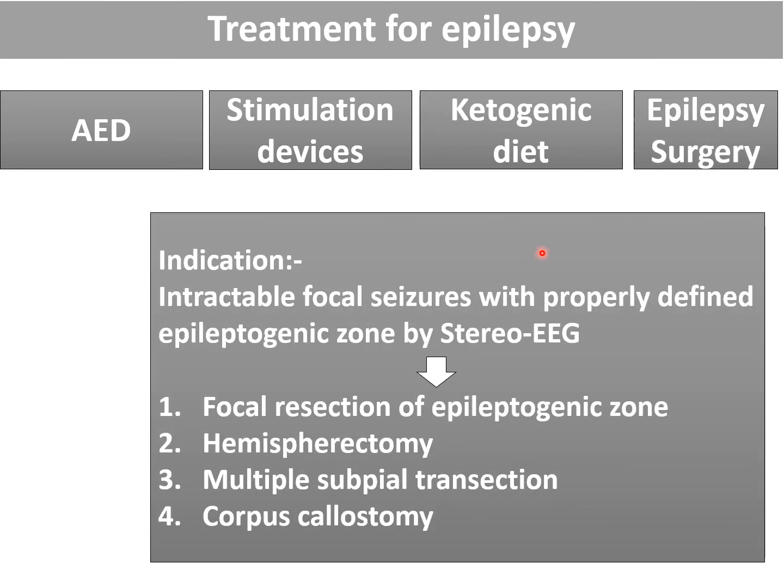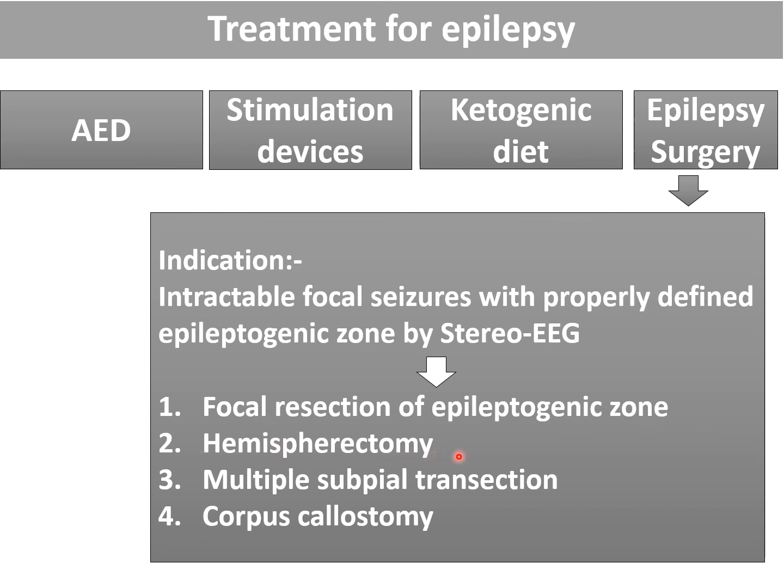Now the fourth one is epilepsy surgeries. It is indicated whenever a patient is having intractable focal seizures, not responded to drugs, or we can say drug resistant focal seizures, in which a properly defined epileptogenic zone has been identified by stereo EEG. In these cases, epilepsy surgeries are indicated. Focal resection of the epileptogenic zone is the most useful surgery and most commonly done.